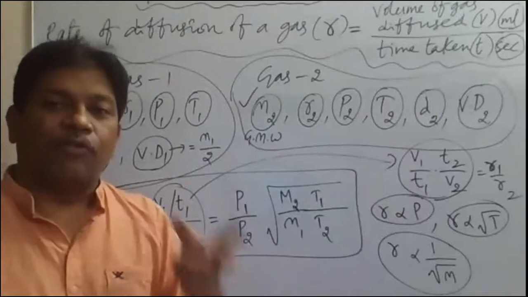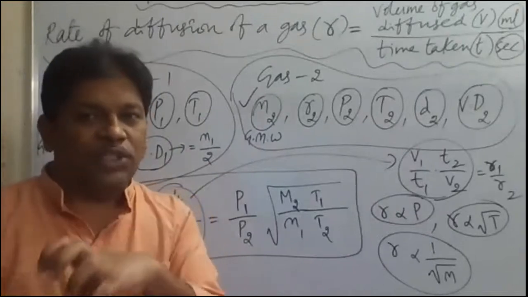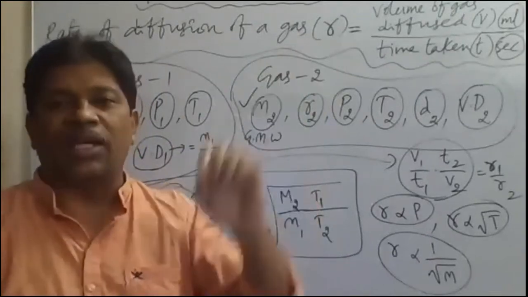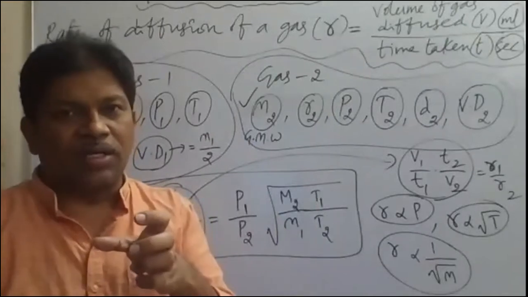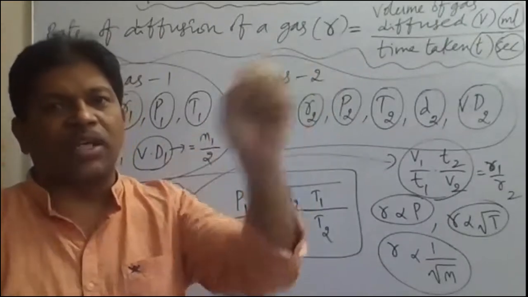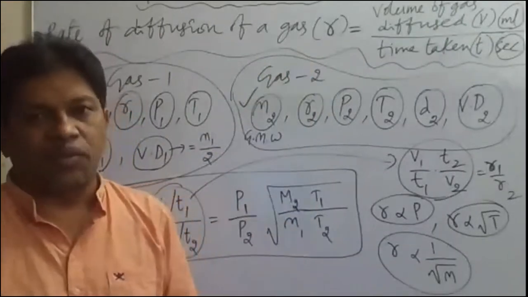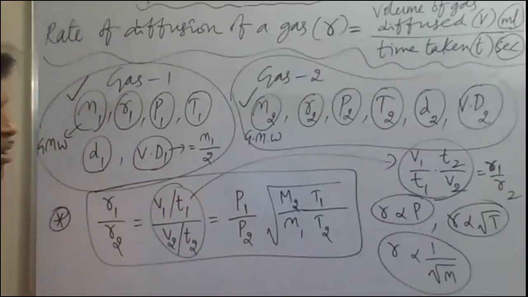Through a small hole, if a gas is escaping, that process is called effusion. Effusion takes place from high pressure of the gas to low pressure of the gas. Keep that point in mind. So it is about rate of diffusion or rate of effusion.